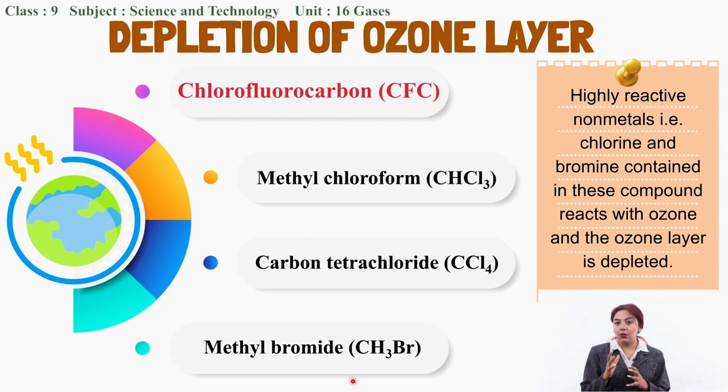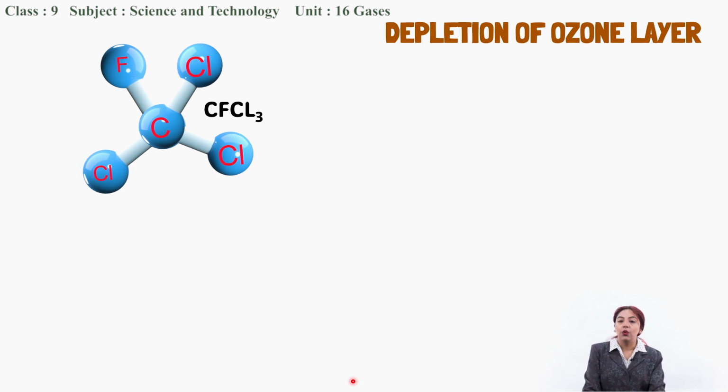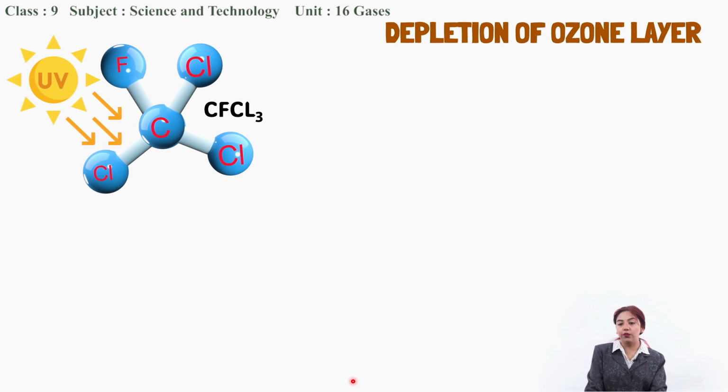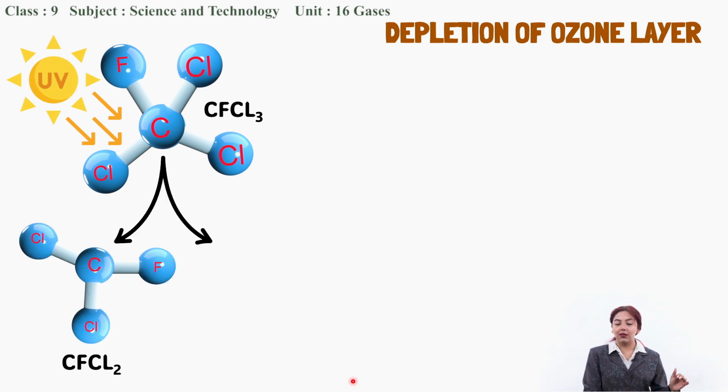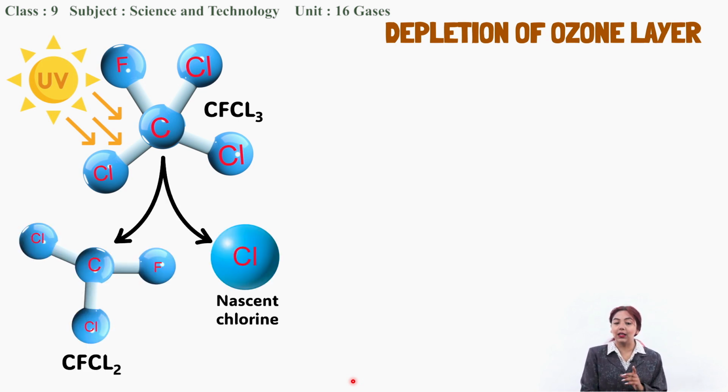So let us look in detail at how it happens by taking an example of chlorofluorocarbon, which is the major cause of depletion of ozone layer. When a molecule of chlorofluorocarbon, that is CFCl3, is exposed to UV radiation, it dissociates into CFCl2 and gives us a nascent chlorine. And this nascent chlorine is highly reactive.